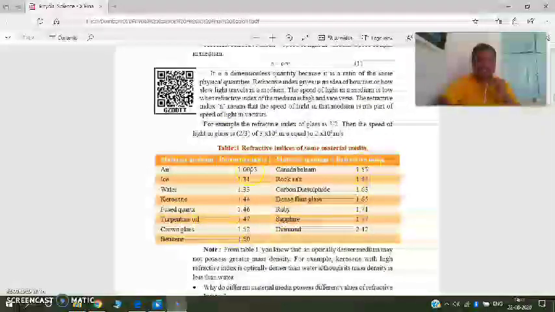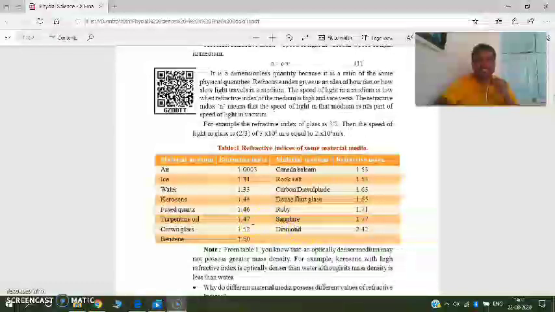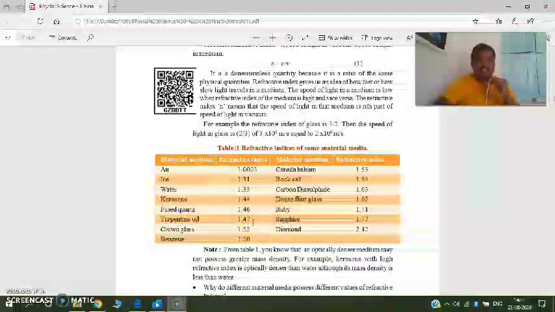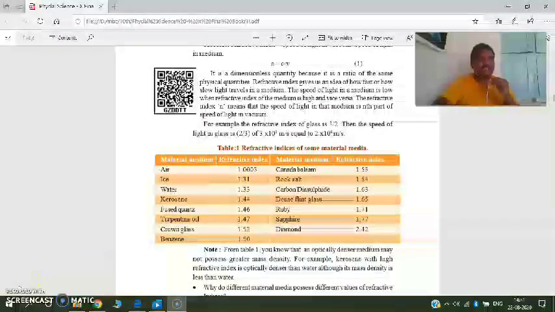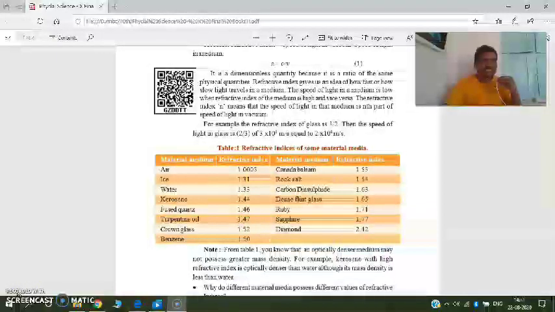Table 1 shows the refractive index of materials. The diamond's refractive index is very high, 2.42. So that's why the speed of light in diamond is very low. It is very important for your examination. So now you understand what is refraction and what is refractive index.